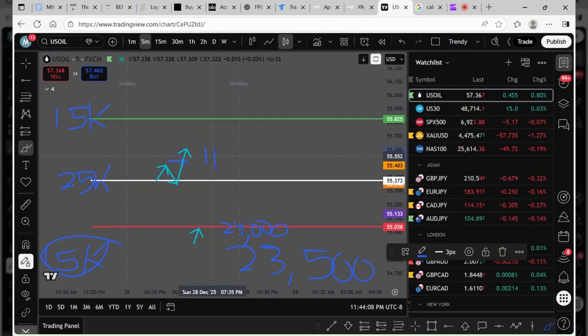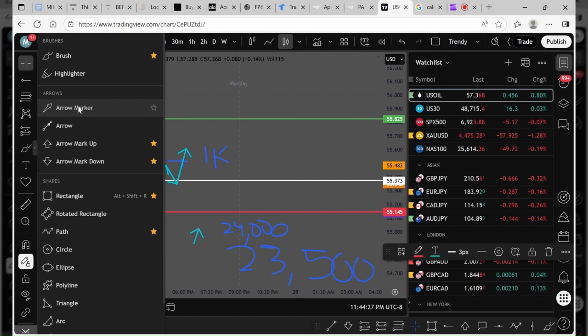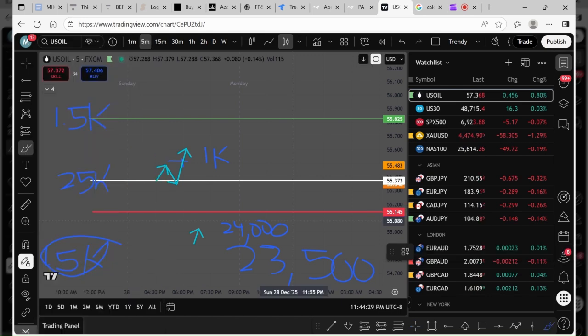Now, if I'm up 1K, my high watermark goes up also. It continues to follow me, right? So now, whether I took my profit on 1K or not, if my highest point is I was up 1K, meaning my balance said 26,000, my drawdown is now at 24,500, right? Now, guys, this is the thing about this trailing drawdown.